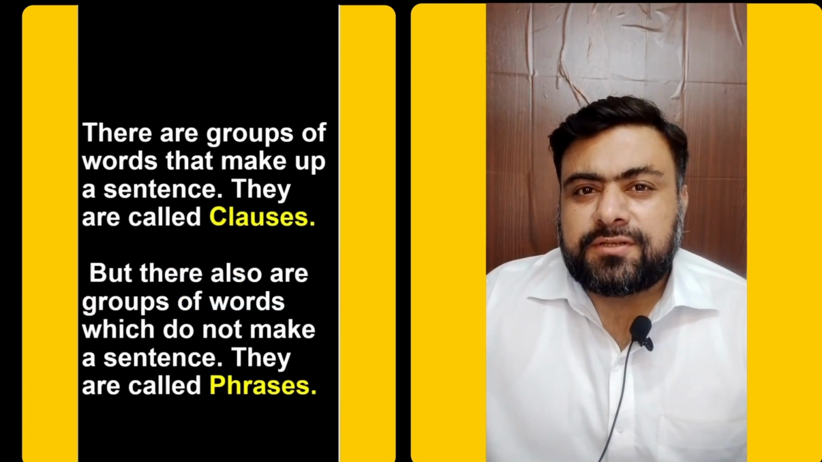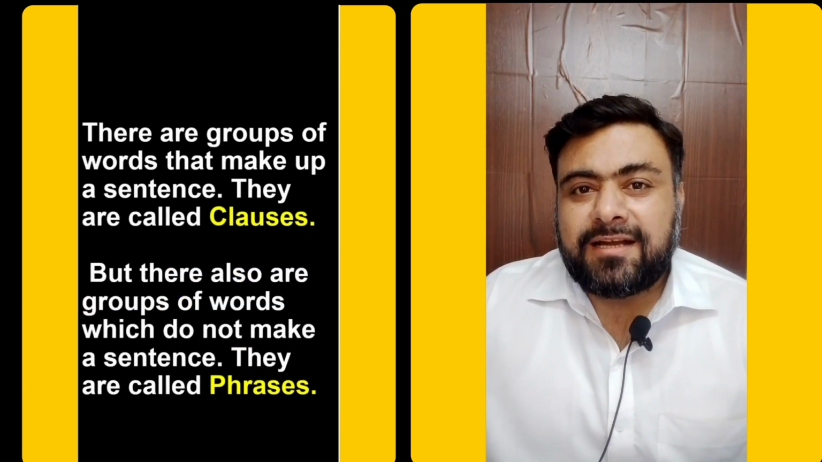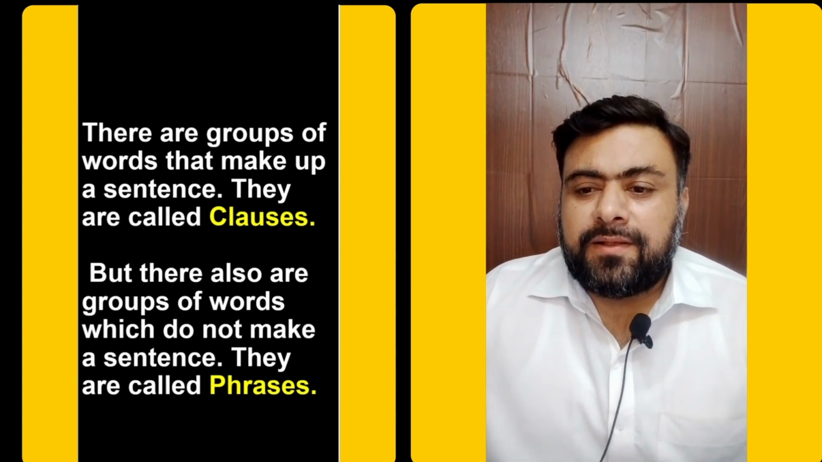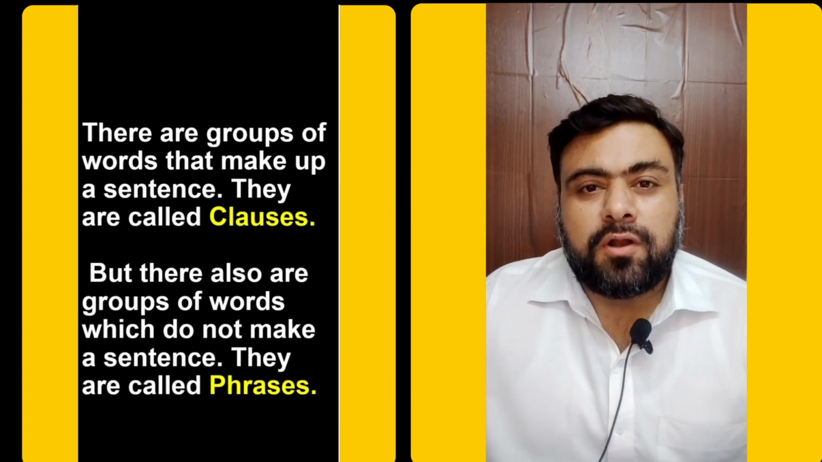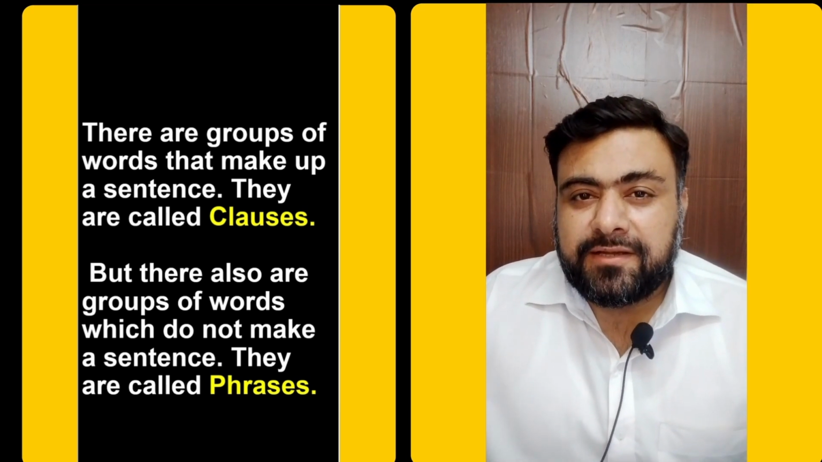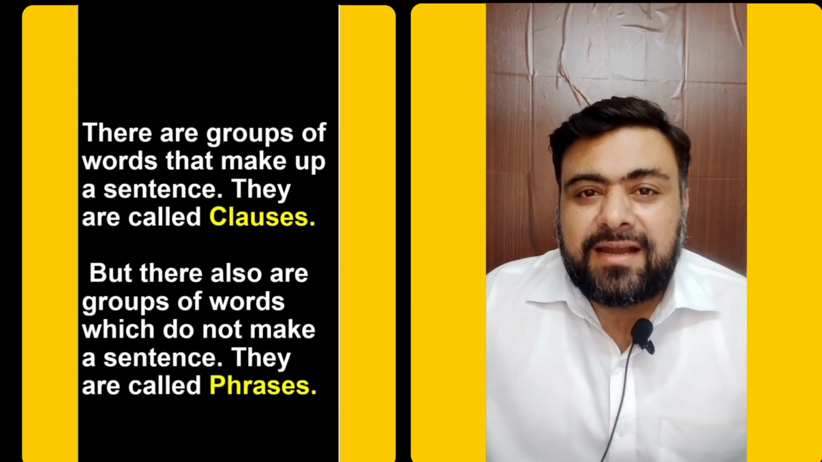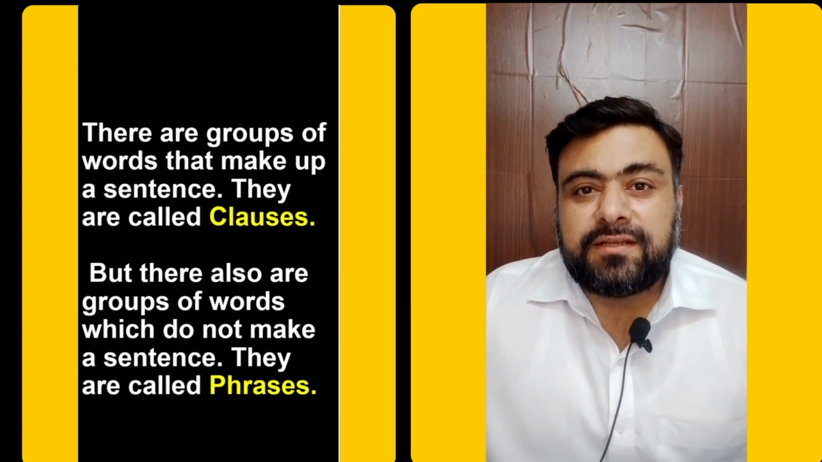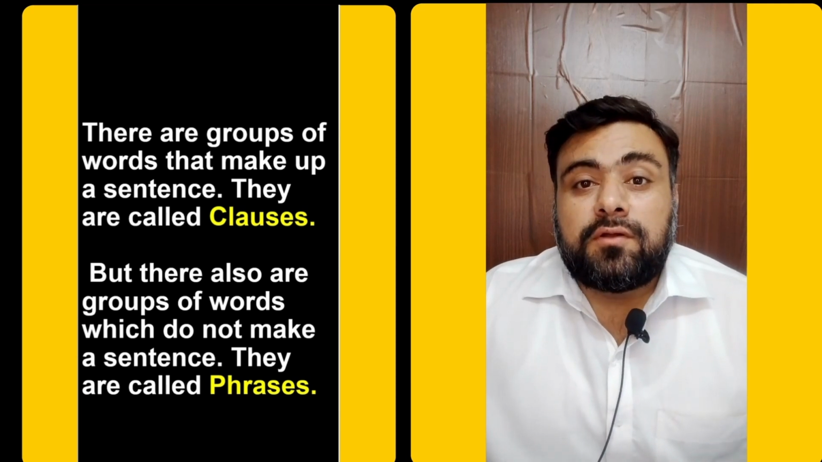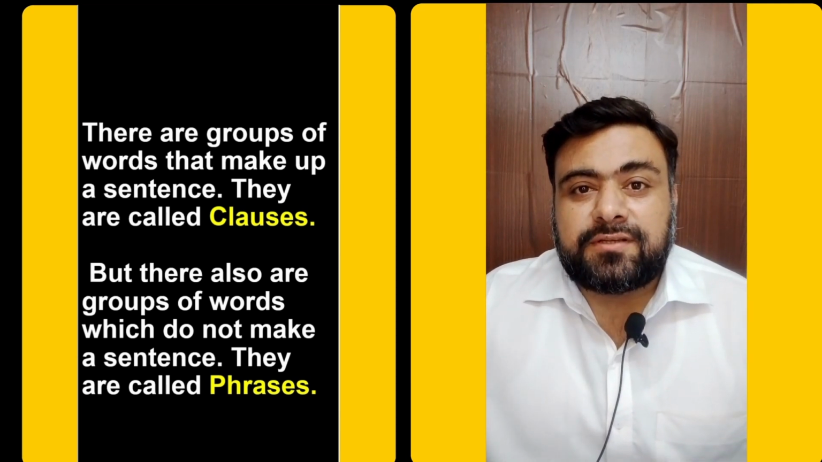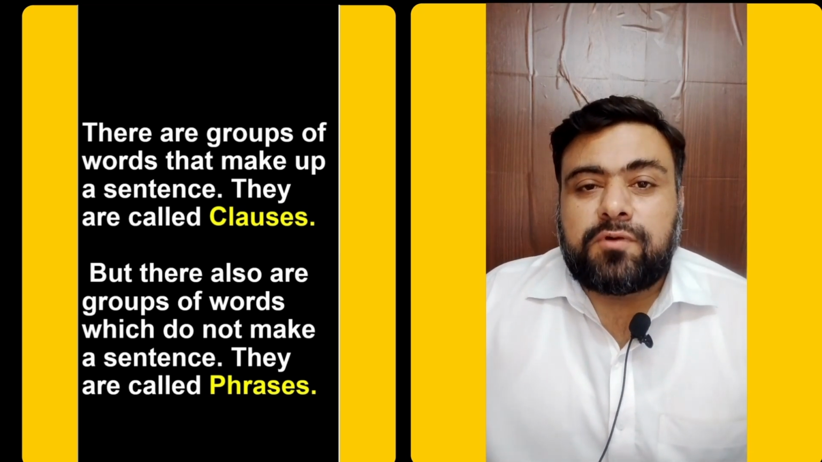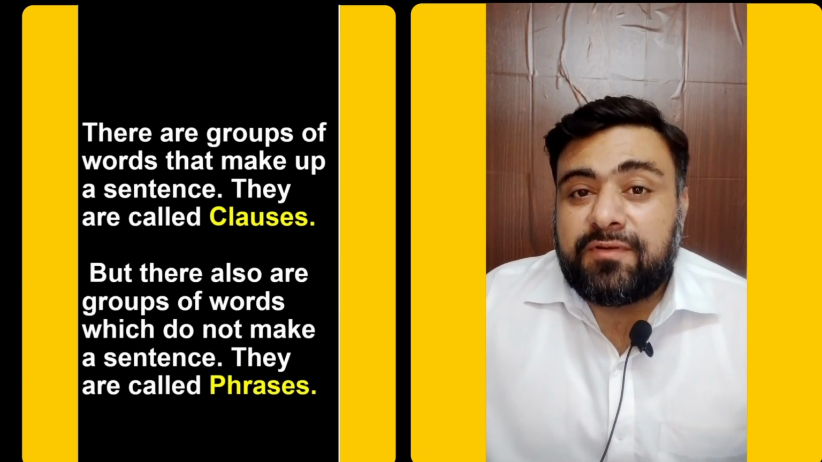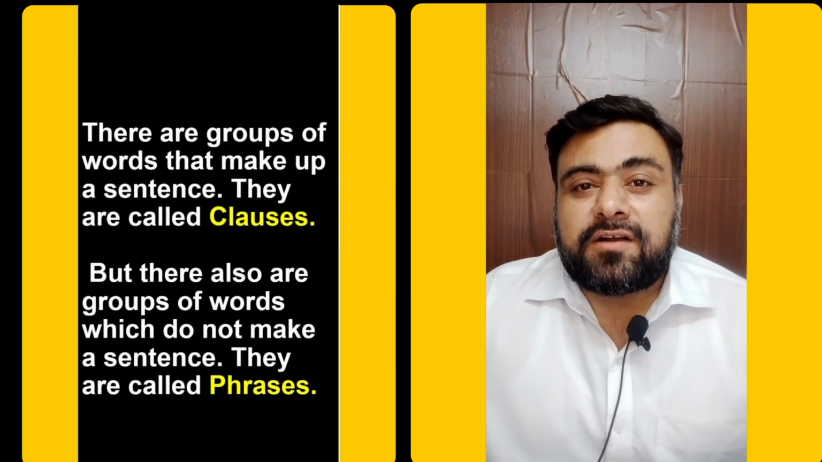What is a clause? And what is a phrase? Let's discuss these two concepts in detail. There are groups of words that make up a sentence. They are called clauses. As we mentioned earlier, a sentence is a group of words that makes sense. It means that not all groups of words are sentences. A sentence is a group of words, but not all groups of words are sentences. Some of them are clauses and others are phrases.